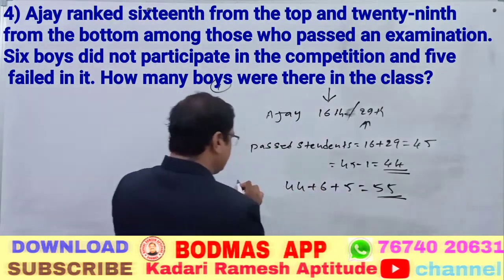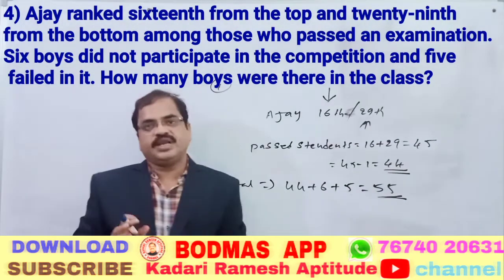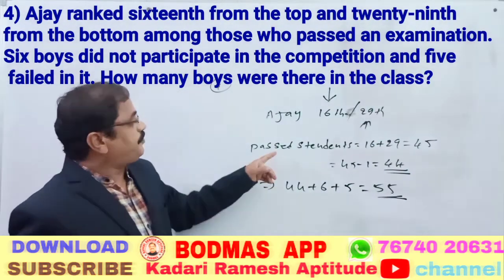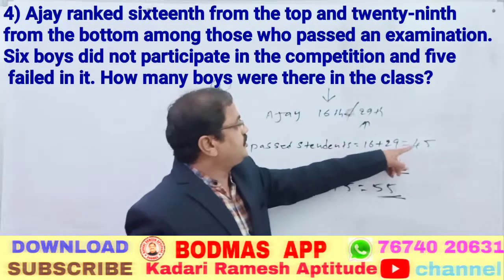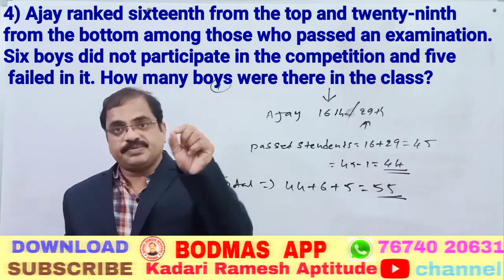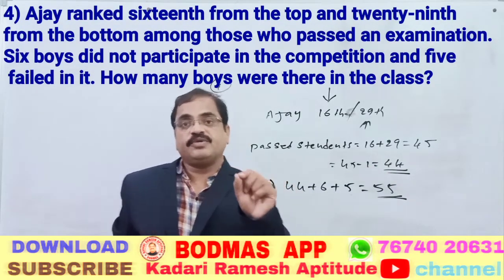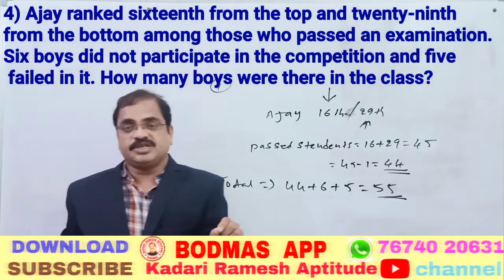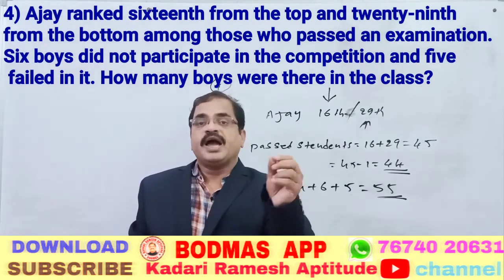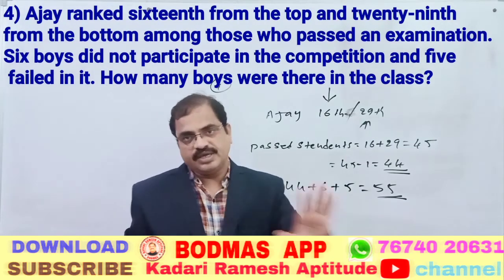So total strength is equal to how much here? 55 is the right answer. Why? Because here the past students are 16 plus 29, which is 45. When 45 includes Ajay counted 2 times, we have to subtract 1. That is why I have subtracted 1. This came to 44. For 44, 6 students did not participate in the exam, so 44 plus 6 is 50. And 5 students failed the examination, plus 5. That is why 55 is the right answer.